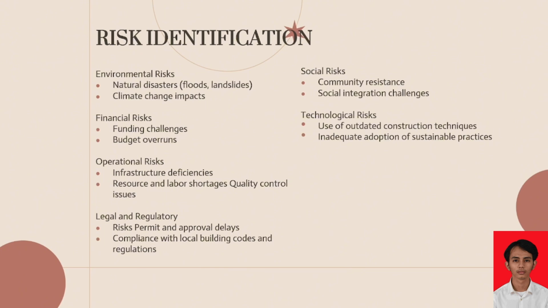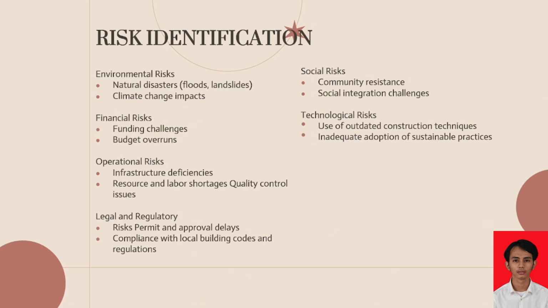So we have six risk identifications, which are environmental risk, financial risk, operational risk, legal and regulatory risk, social risk, and technological risk. There are two types for each risk. For the environmental risk, natural disaster and climate change impact. For the financial risk, funding challenges and budget overruns.